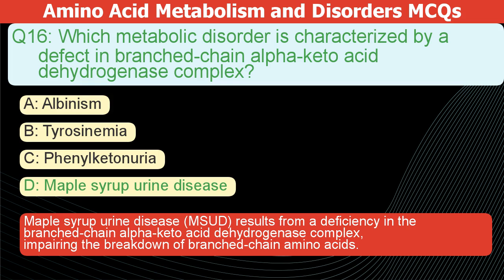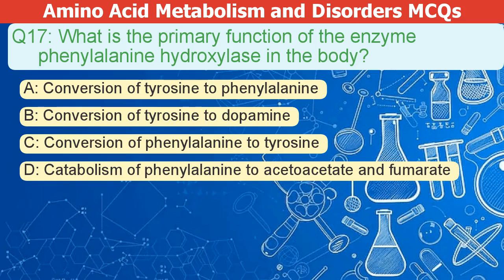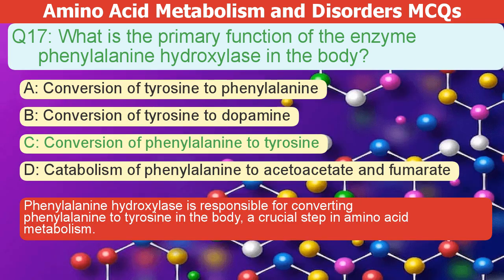of branched-chain amino acids. What is the primary function of the enzyme phenylalanine hydroxylase in the body? A. Conversion of tyrosine to phenylalanine. B. Conversion of tyrosine to dopamine. C. Conversion of phenylalanine to tyrosine. D. Catabolism of phenylalanine to acetoacetate and fumarate. The correct answer is C. Phenylalanine hydroxylase converts phenylalanine to tyrosine. This is a crucial step in amino acid metabolism.